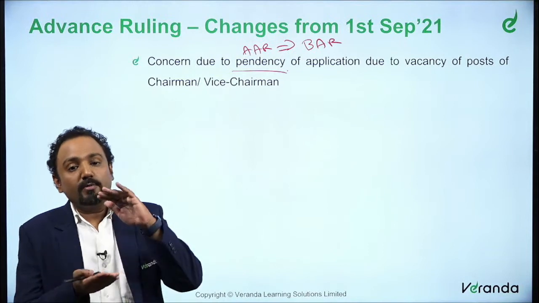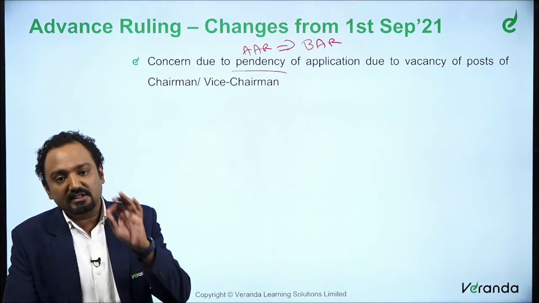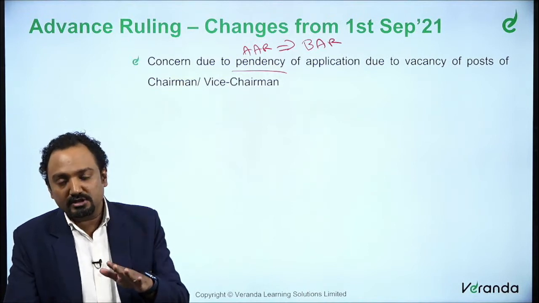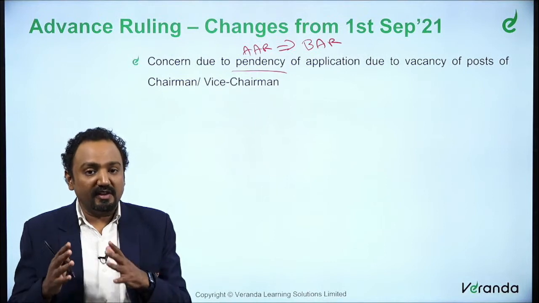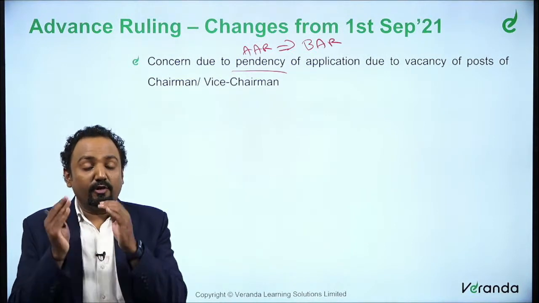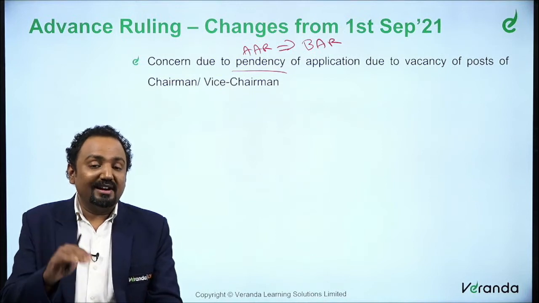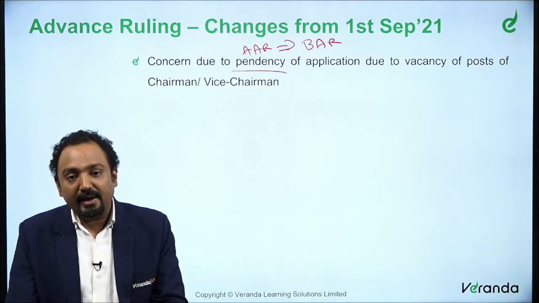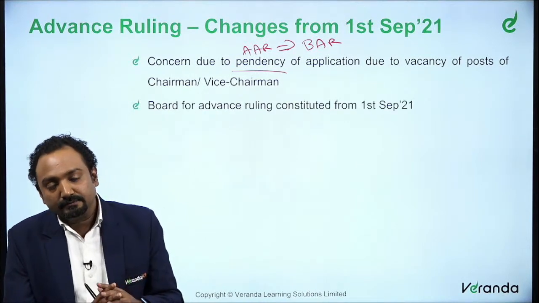So many cases started accumulating just because there is a vacancy in the post of chairman or vice chairman. It became very difficult for taxpayers, not being able to come to a conclusion on how a transaction will be impacted, and what will be the impact of tax in the proposed transaction.